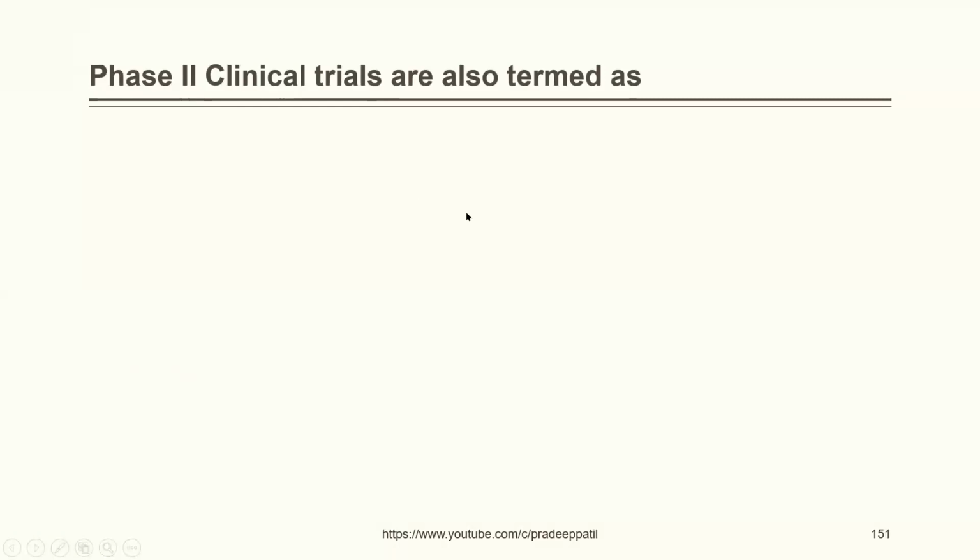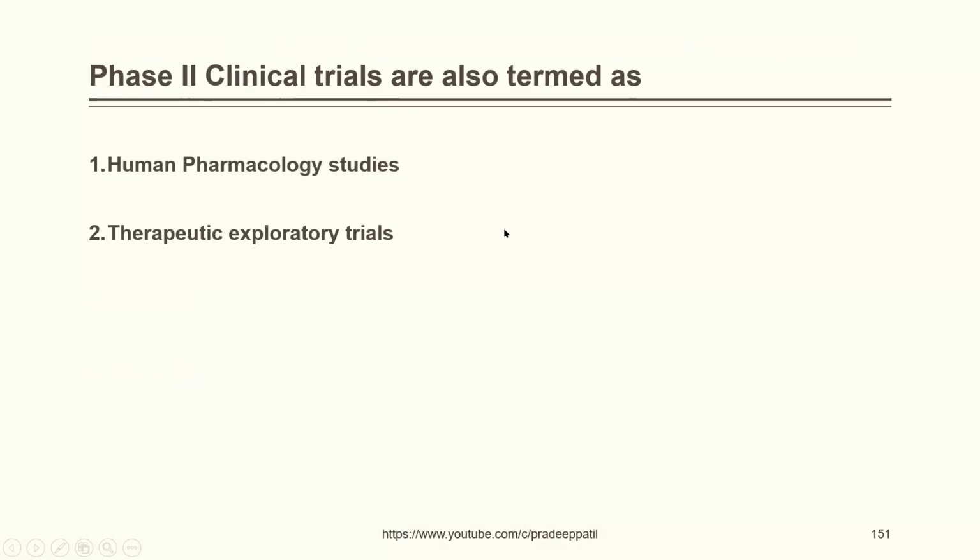Phase 2 clinical trials are also termed as human pharmacological studies, therapeutic exploratory trials, therapeutic confirmatory trials, post-marketing trials. The correct answer is therapeutic exploratory trials.